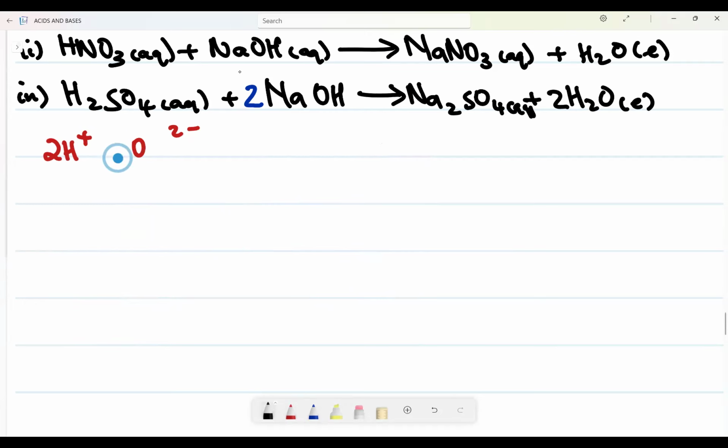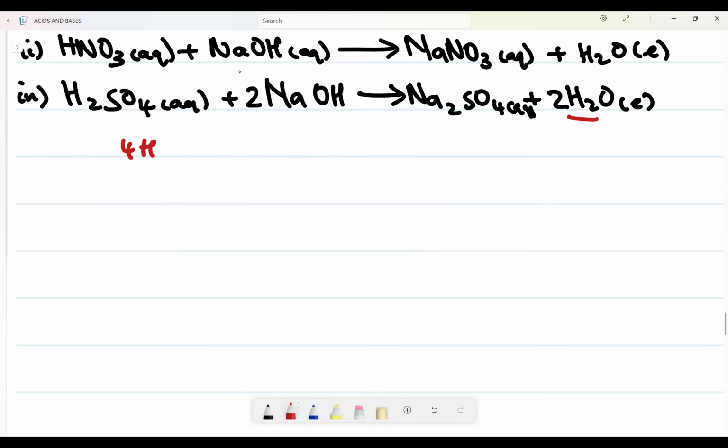Now, let's check, is it balanced now? Let's look at H. H, we have 2 H here, or rather we have 2 plus 1, which is 3, okay? Is it 3? Oh, 4, sorry. So remember here, it is 2. So here we have 2 plus 2 thereof. It is 4 hydrogens. On this side, I have 4 hydrogens.